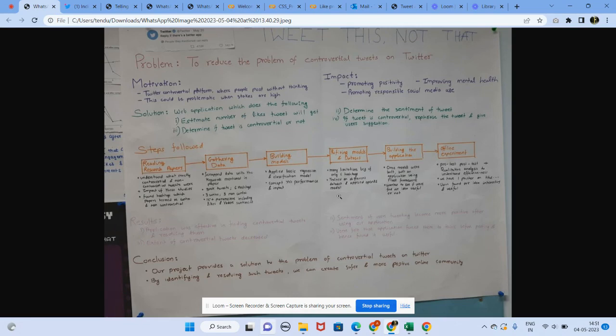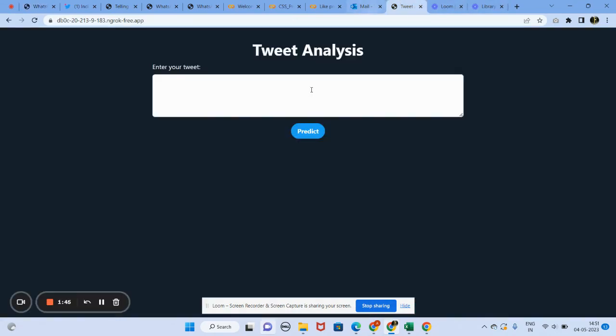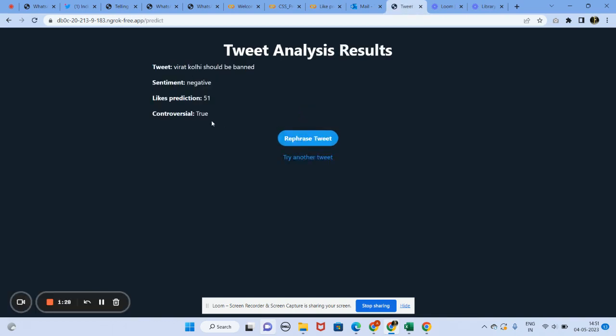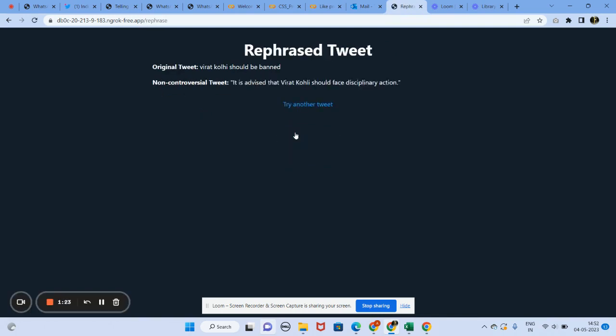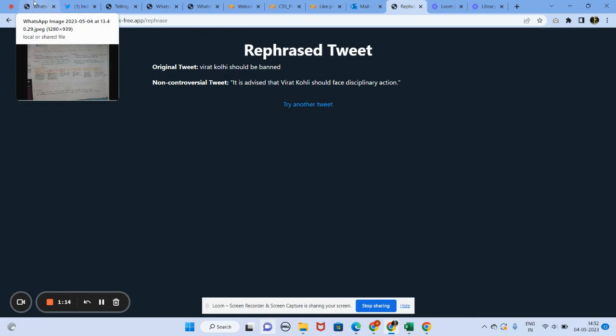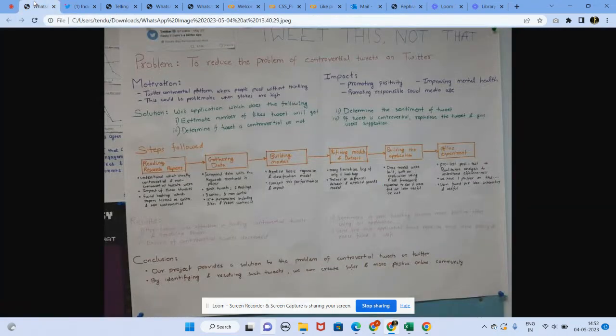Once we had made this backend complete, we built a front-end application which looks somewhat like this. You can write any tweet here. For example, I'm writing "Virat Kohli should be banned." Then it automatically predicts if it is controversial or not, and also predicts the number of likes it would get. Since it is controversial, it also helps us rephrase the tweet, with the help of which we could be aware of what to write and what not to write. This is how the application would help people before they post. They would be aware of what they are posting and could think a bit before posting.